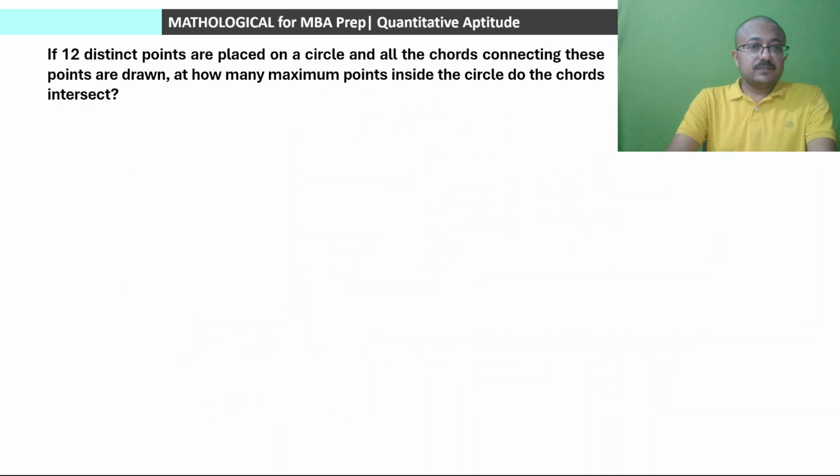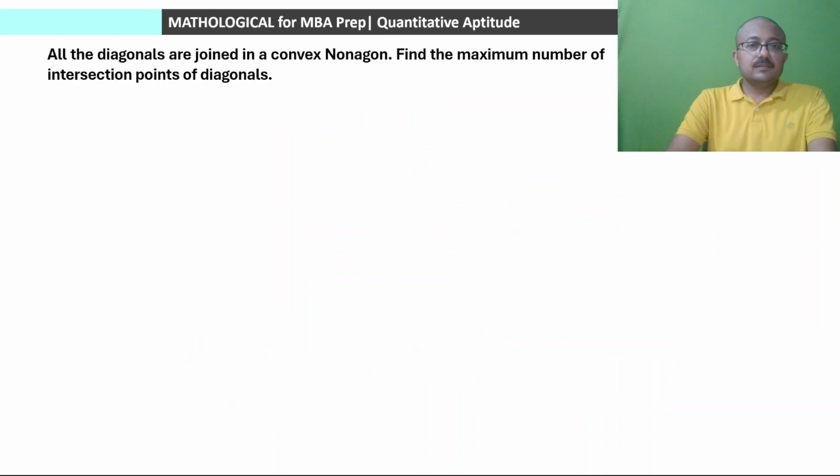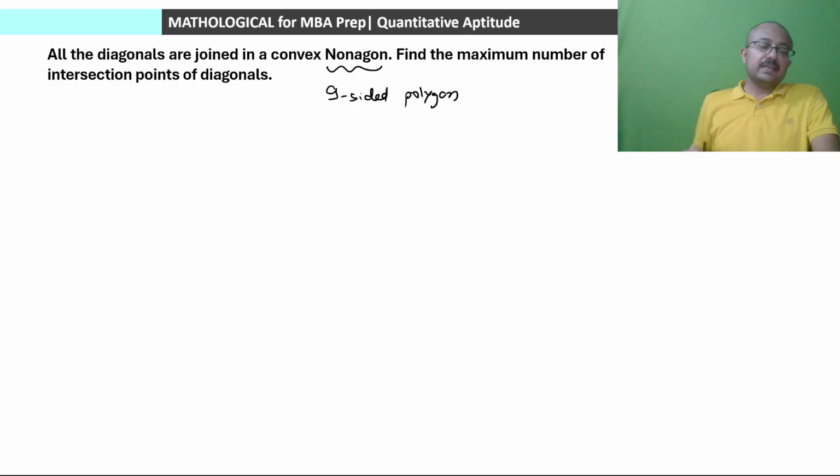So next question. Next one is: all the diagonals are joined in a convex nonagon. Nonagon means a 9-sided polygon. So a 9-sided polygon is there and all the diagonals are joined in a convex nonagon. Find the maximum number of intersection points of diagonals. Maximum number of intersection points of diagonals. So can you comment about the answer to this question? What should be the answer?